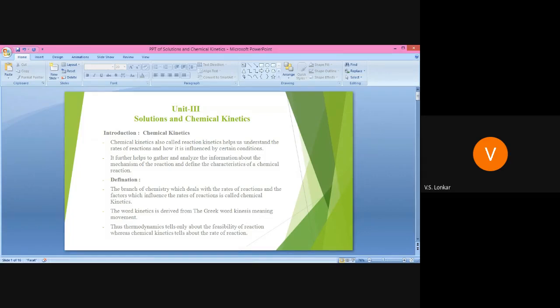Then see, thermodynamics tells only about the feasibility of a reaction, whereas chemical kinetics tells about the rate of reaction, meaning whether the reaction is slow or fast, and how much time it will take to take place. All these points are explained by chemical kinetics, whereas thermodynamics tells only whether the reaction is possible or not. Have you understood this?